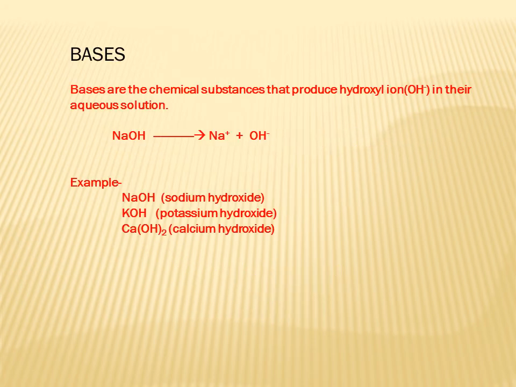In the same way, Arrhenius defined bases as the chemical substances that produce hydroxyl ions, that is OH minus ions, in their aqueous solution. So those substances are called bases. We can see that NaOH, when dissolved in water, or we can say in aqueous solution, produces Na plus ion plus OH minus ion. Because it is giving OH minus ions, this NaOH can be categorized as a base.